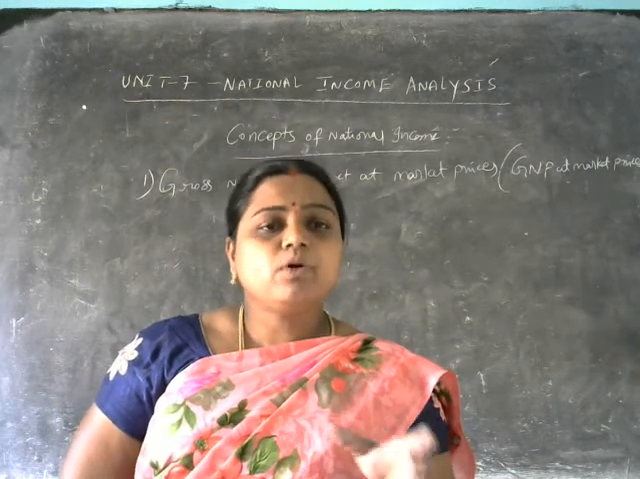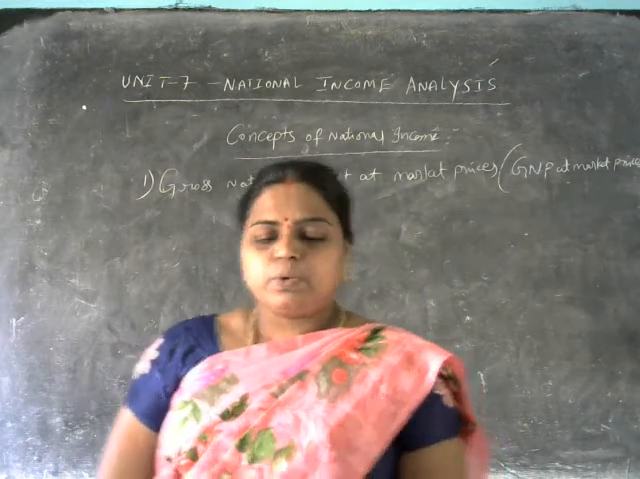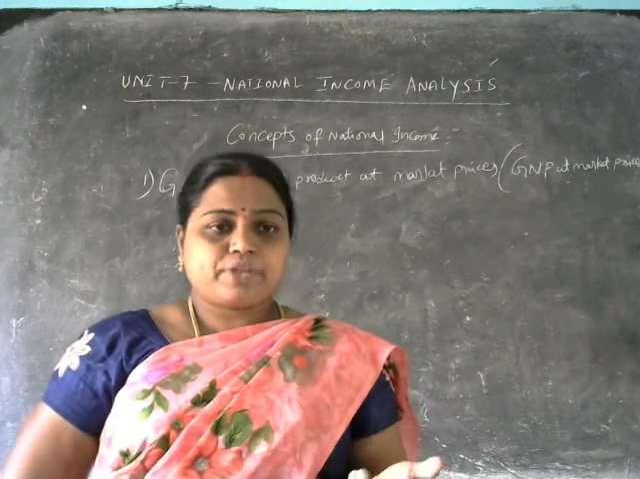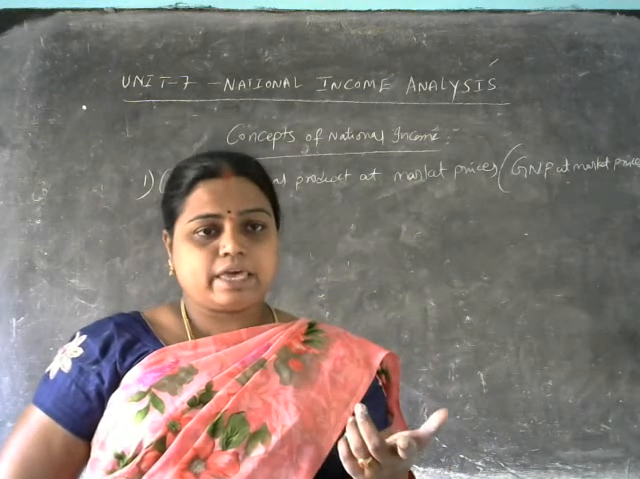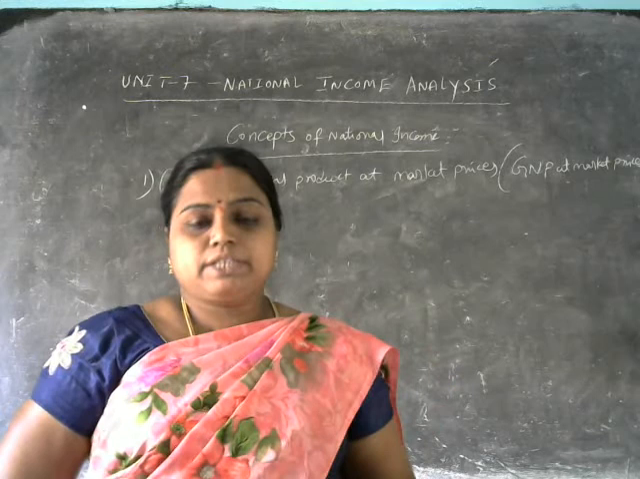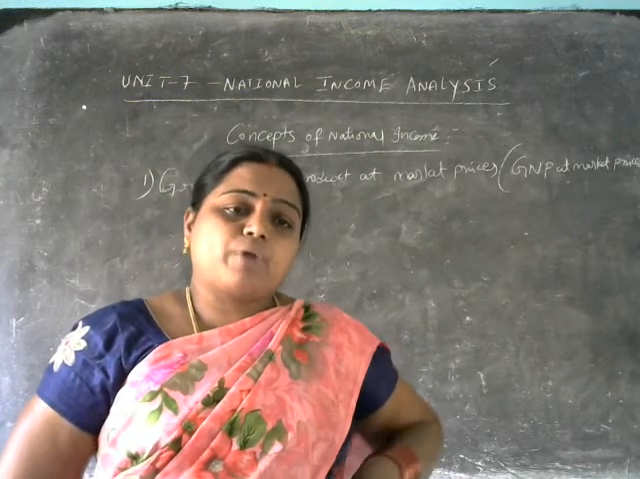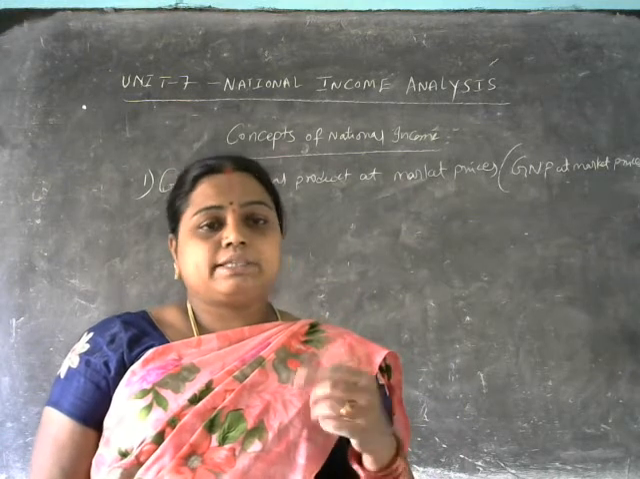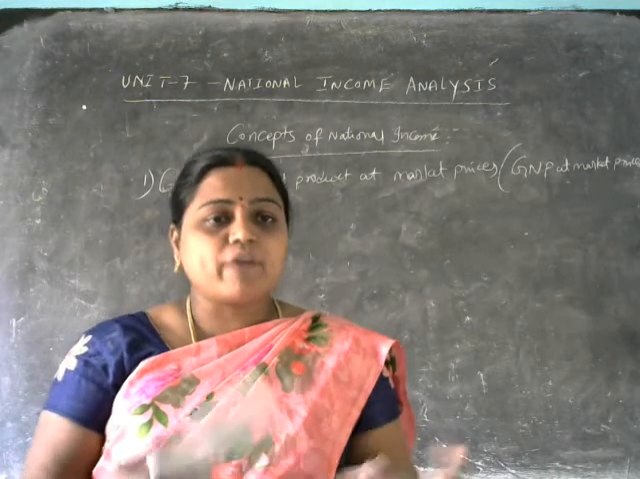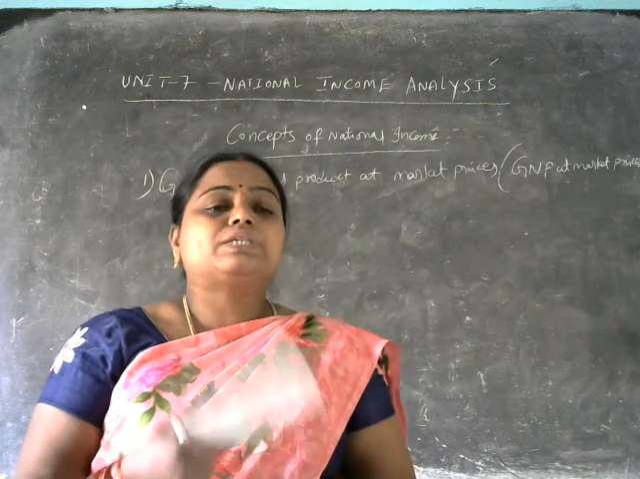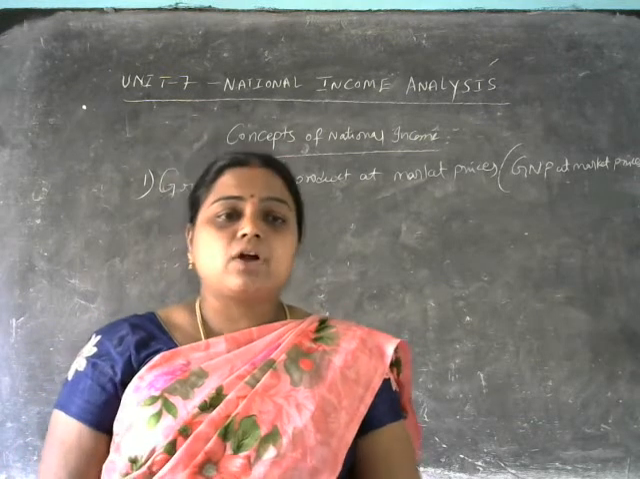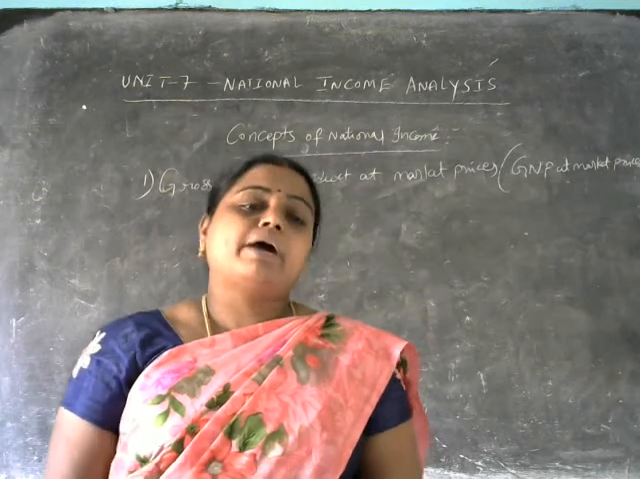So here gross national product is a monetary measure and is also known as gross national product at market prices. Gross national product is a monetary measure, meaning we express the monetary value. So that is what we are calling it. Gross national product is also called gross national product at the market prices.